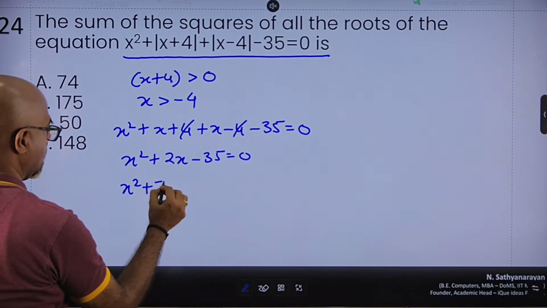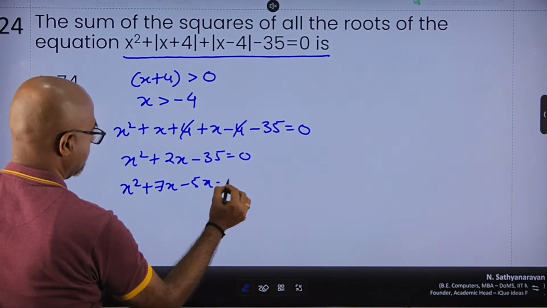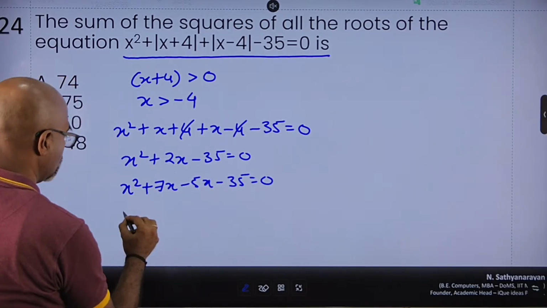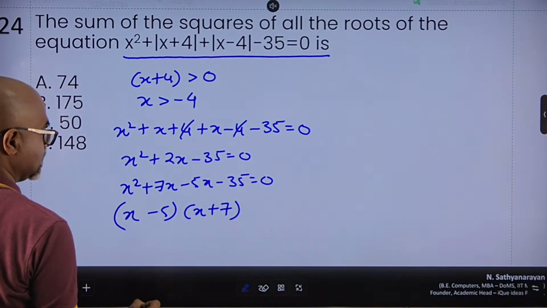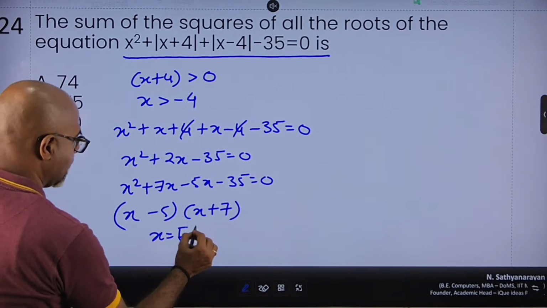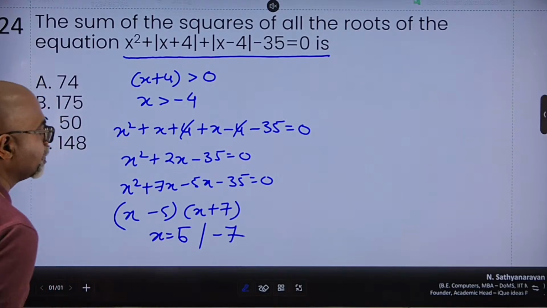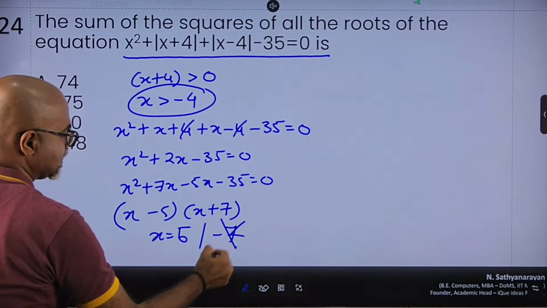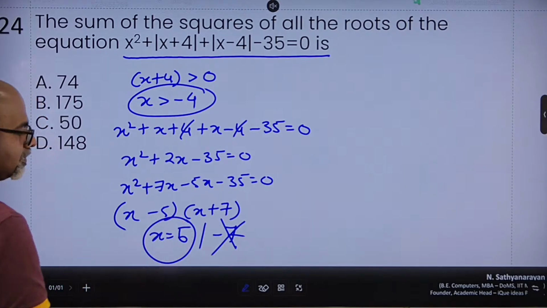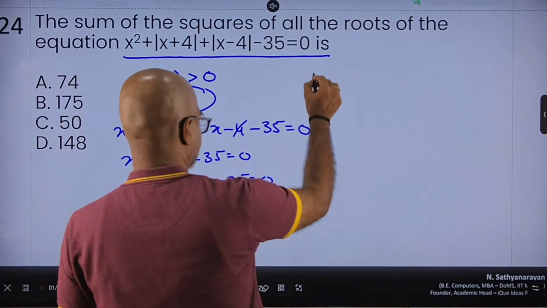So x square plus 7x minus 5x minus 35 is 0. So x into x plus 7 minus 5 into x plus 7 is 0. So x is 5 or x is minus 7. But I have assumed x is greater than minus 4. So minus 7 cannot be a value. So one possible value of x is 5.